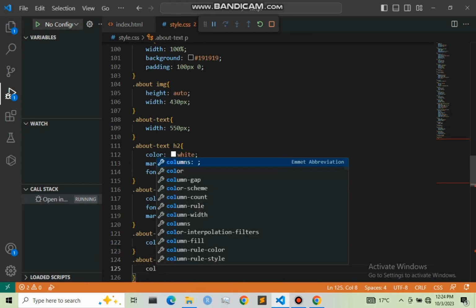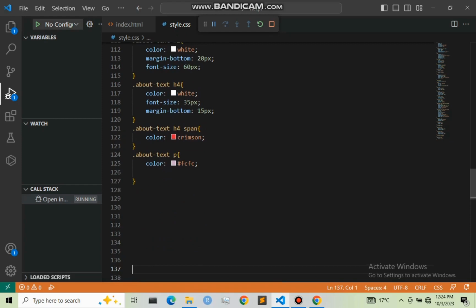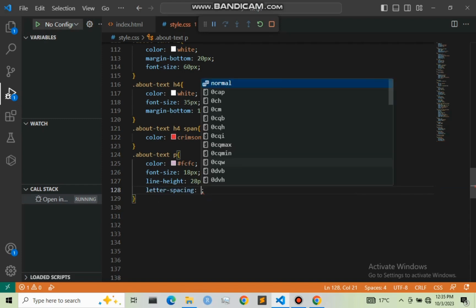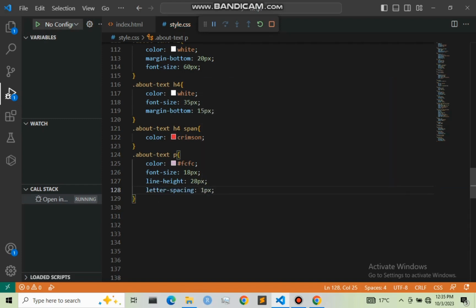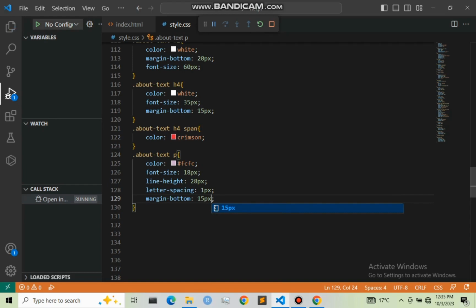I'm going to give it a color using the code FC, then a font size of 18 pixel, and our line height I'm going to give it as 28 pixels, and also a letter spacing of 1 pixel, and lastly I'm going to give the margin bottom of 15 pixel. So let me save this and refresh our page.